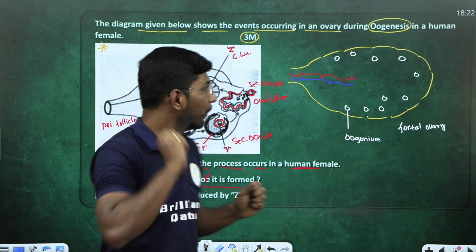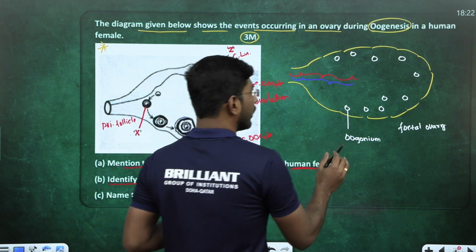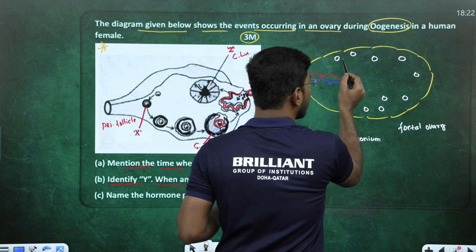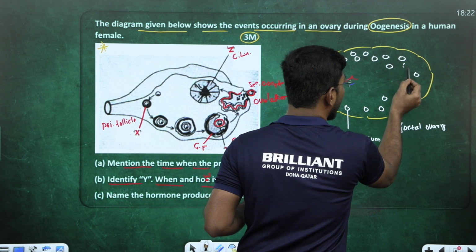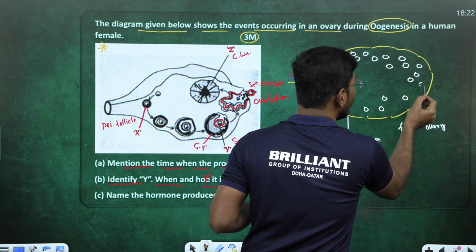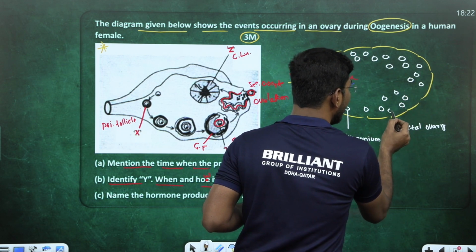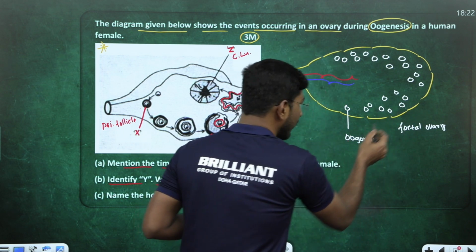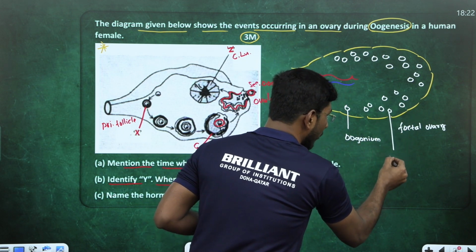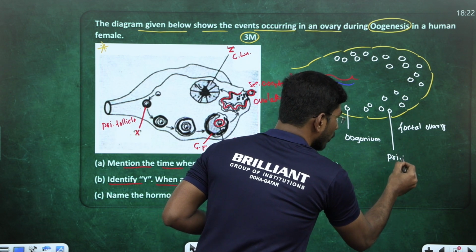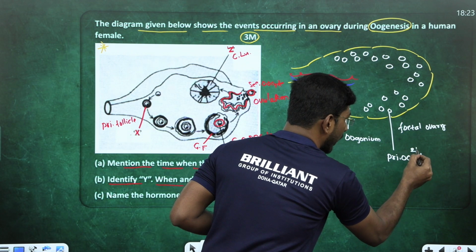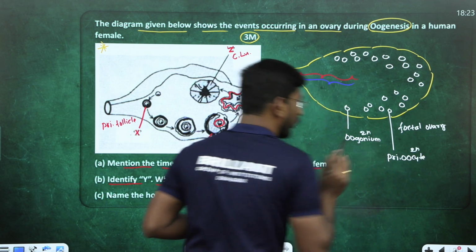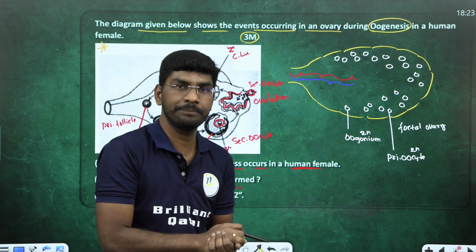Am I clear? Now, this oogonial cell undergoes many mitotic divisions to form new cells. These cells are known as primary oocytes. Let me write here: these cells are called primary oocytes. Primary oocyte also, tell me, diploid. Oogonium also diploid. Everything clear?